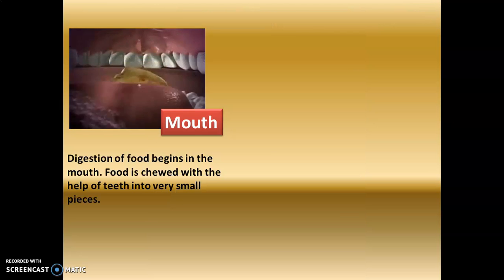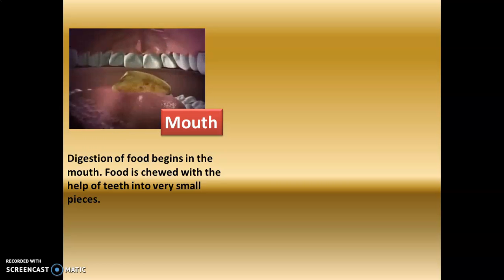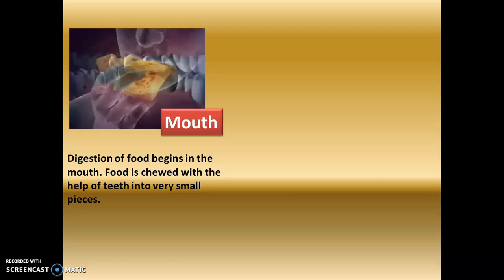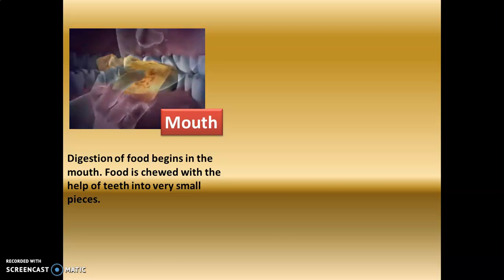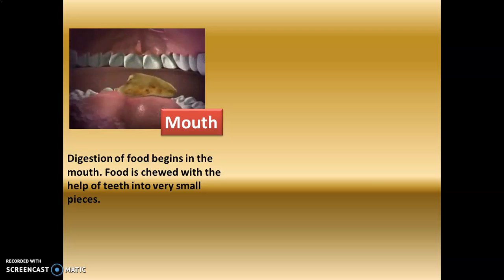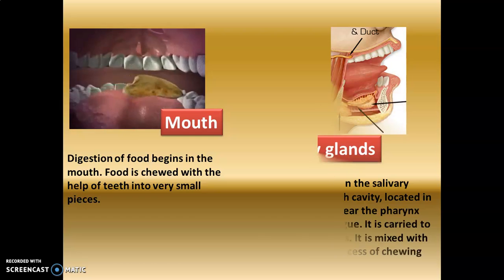So coming to the mouth, as we already studied, the digestion of the food begins in the mouth. We are chewing the food with the help of teeth into very small pieces because it is not possible for us to put a big piece of food inside. So with the help of the teeth, we chew the food.